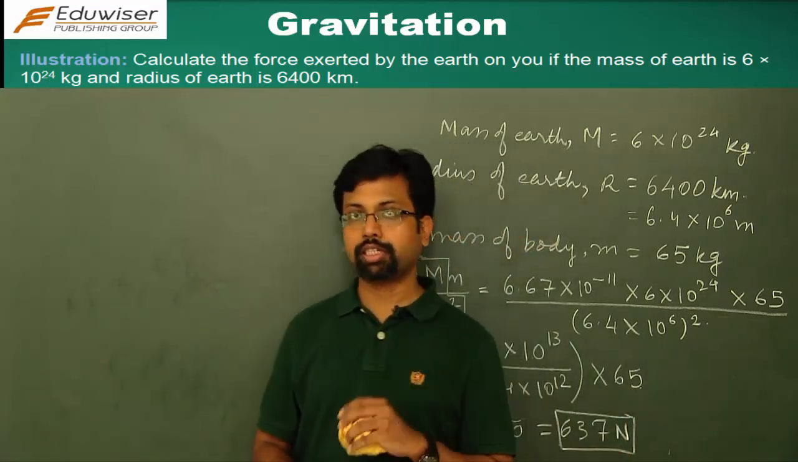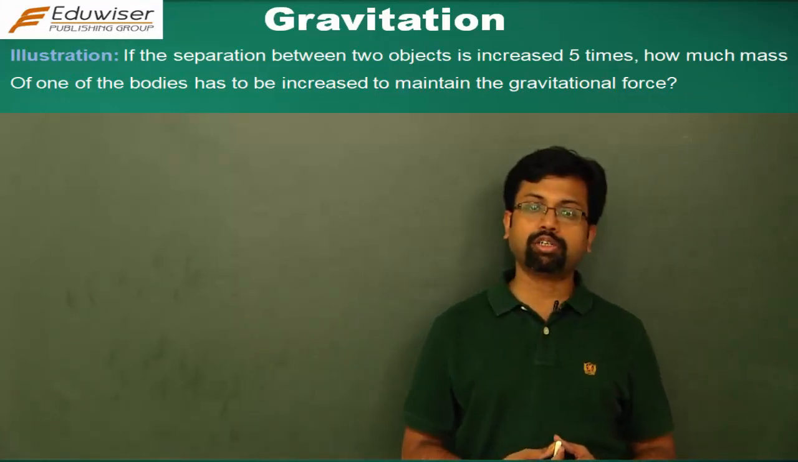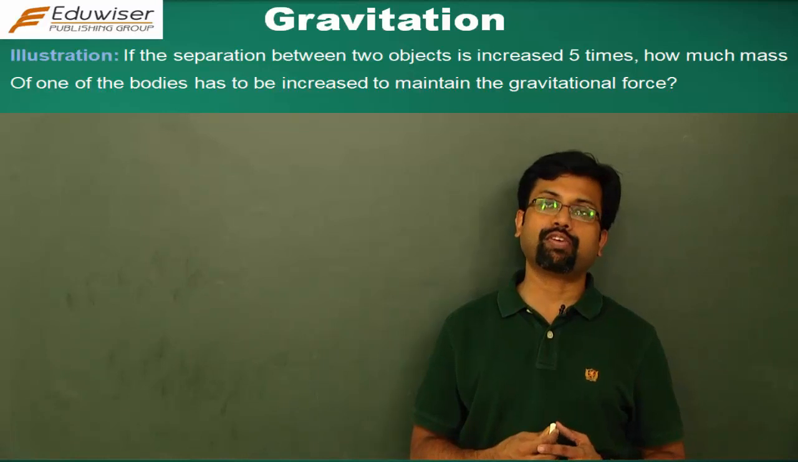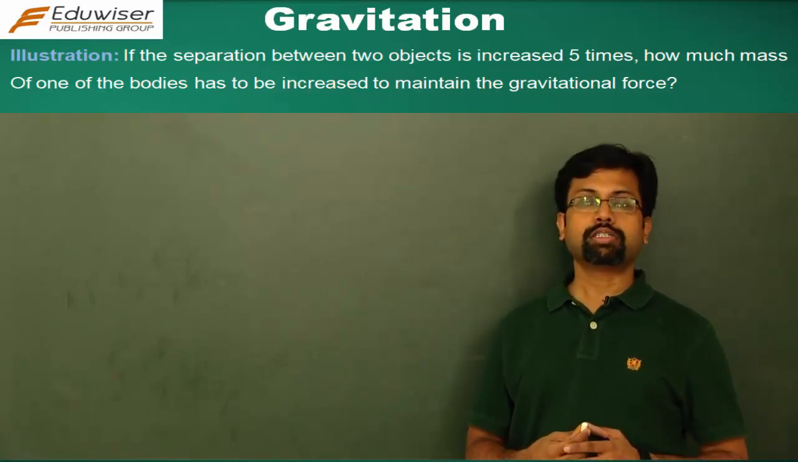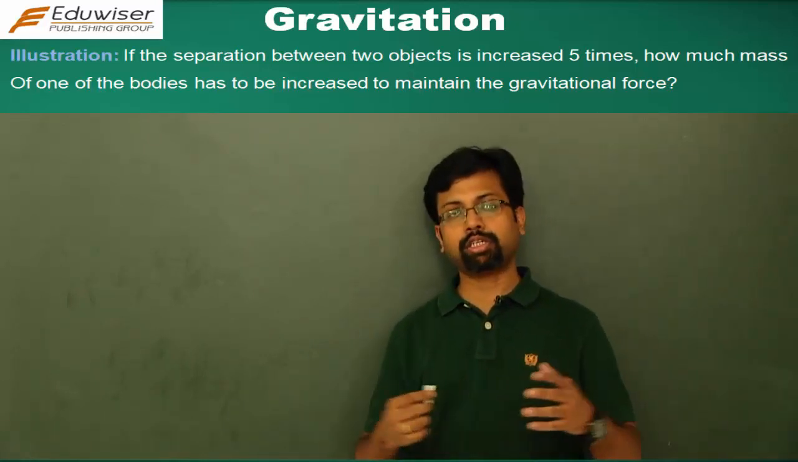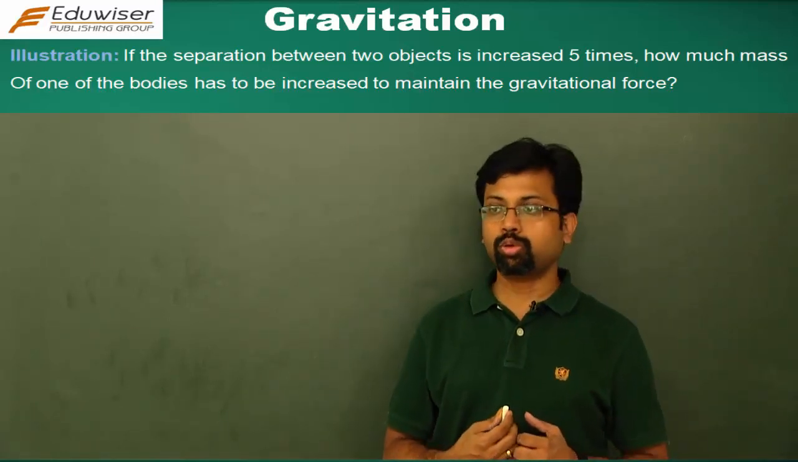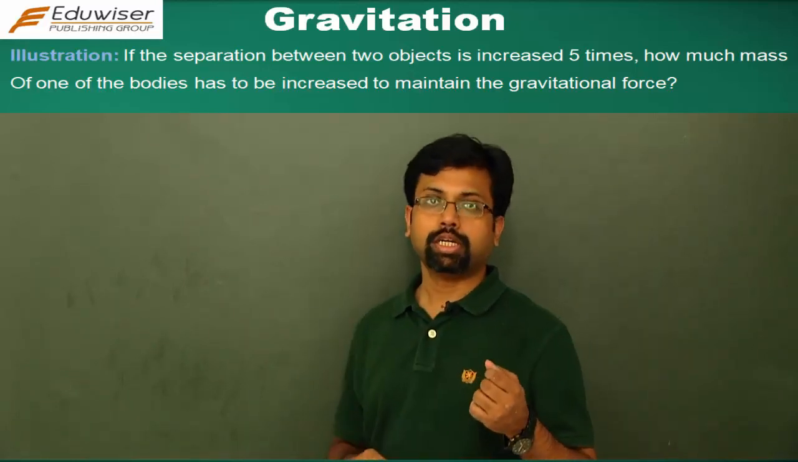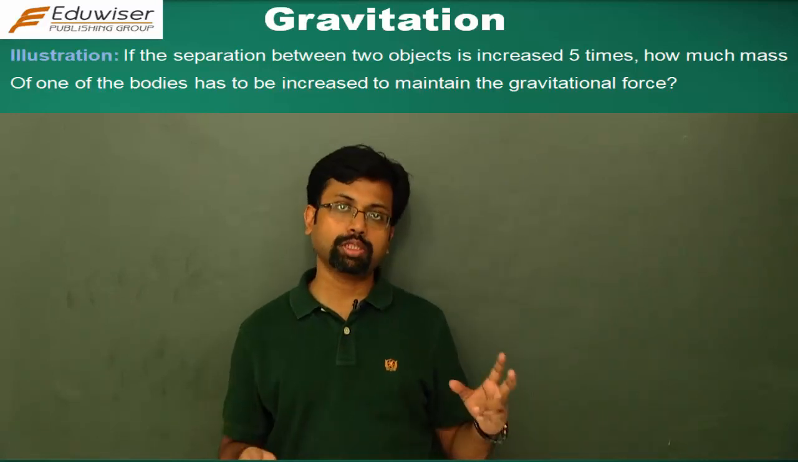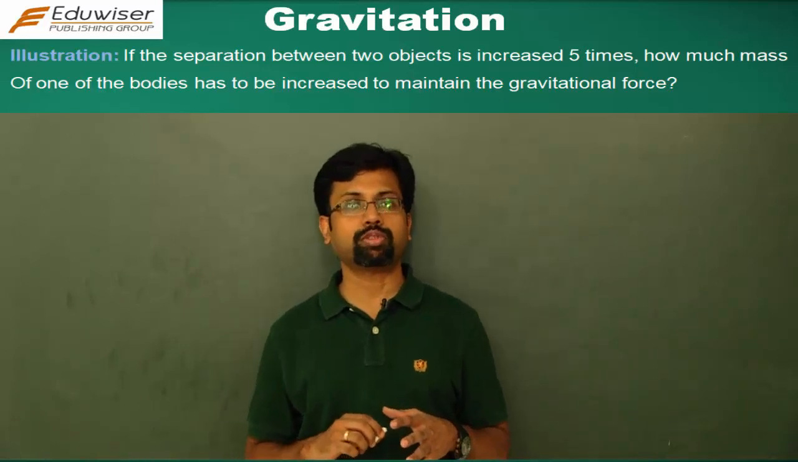Okay, so now let's take the next question. Now the next question says that if the separation between two objects is increased 5 times, how much should the mass of one of the bodies change so that the gravitational force remains the same? So when you increase the separation of two bodies, their gravitational force is going to change. So to make sure that the gravitational force remains the same, you'll have to alter their masses. You can either alter the mass of both the objects, or you can also alter the mass of one of the objects to make sure that the gravitational force remains the same.